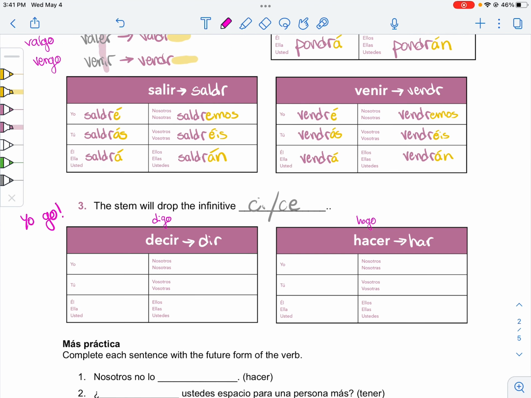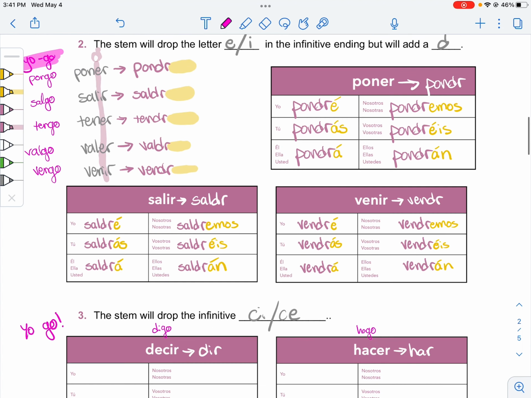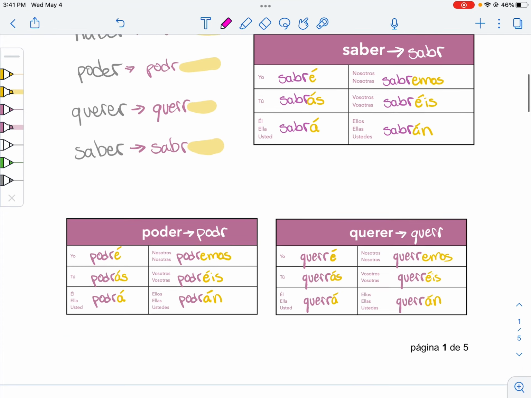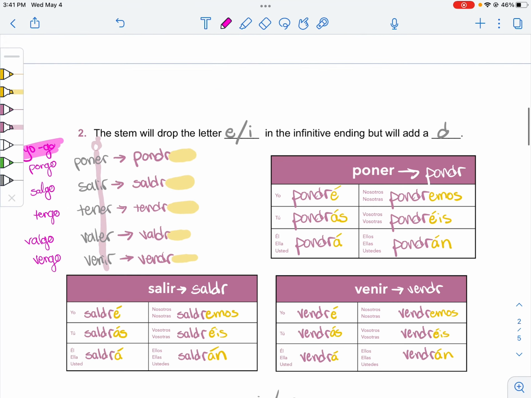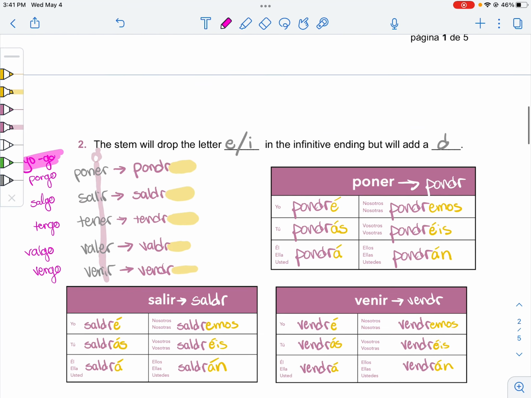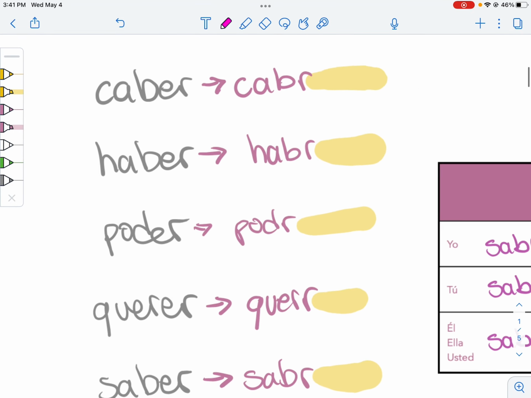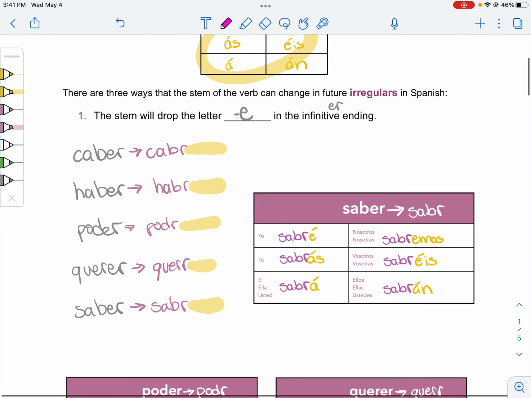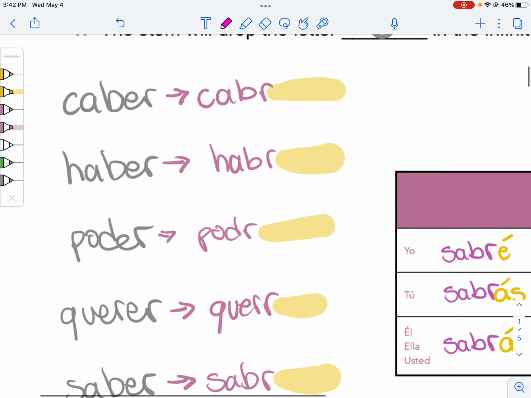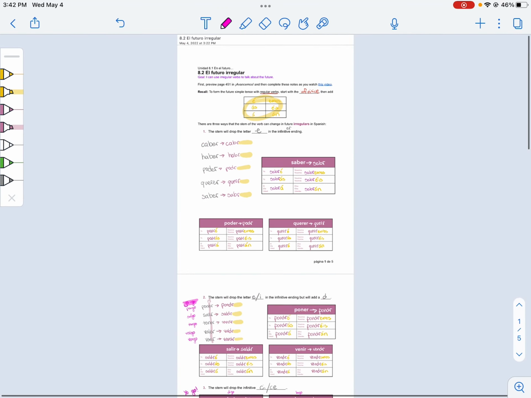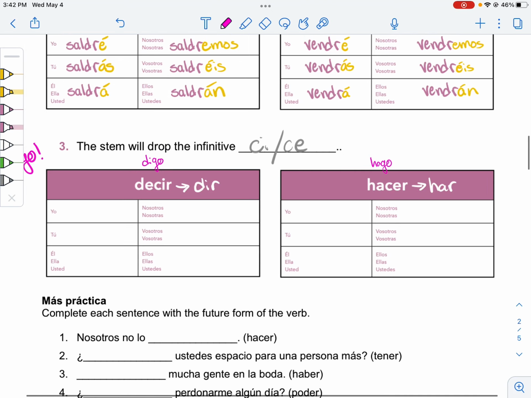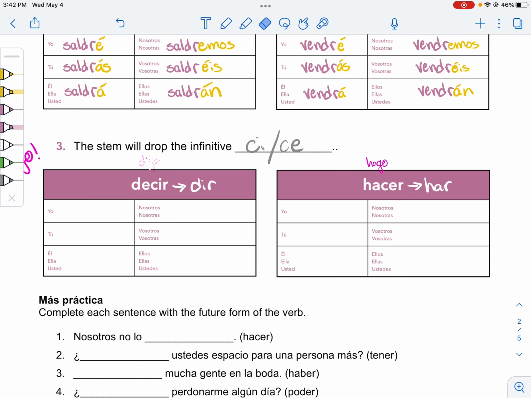So that's a good hint to remind you, is this verb irregular? Well, is it a yo-go verb? Because then yes. These aren't even all irregular in the present tense, so memorize which ones they are. I'm sorry, they're all ER verbs. I hope that helps. Anyway, back to our dear friend, decir.